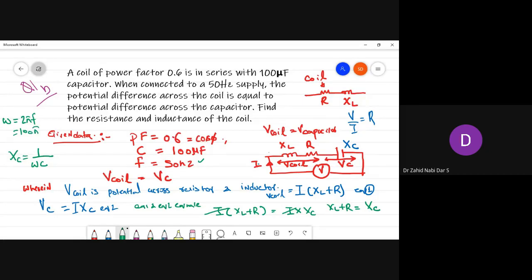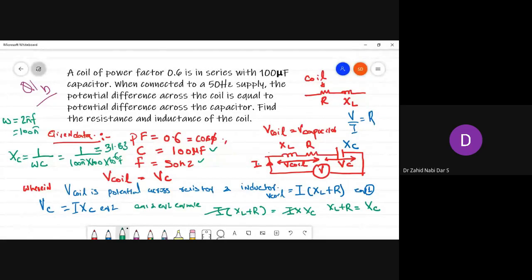C value is already given here, 100 microfarad. So you can substitute 1 into 100 pi into C. C value is 100 microfarad, which means 10 power minus 6 farad. Once you calculate, you will get this value around 31.83. So XC value would be around 31.83.